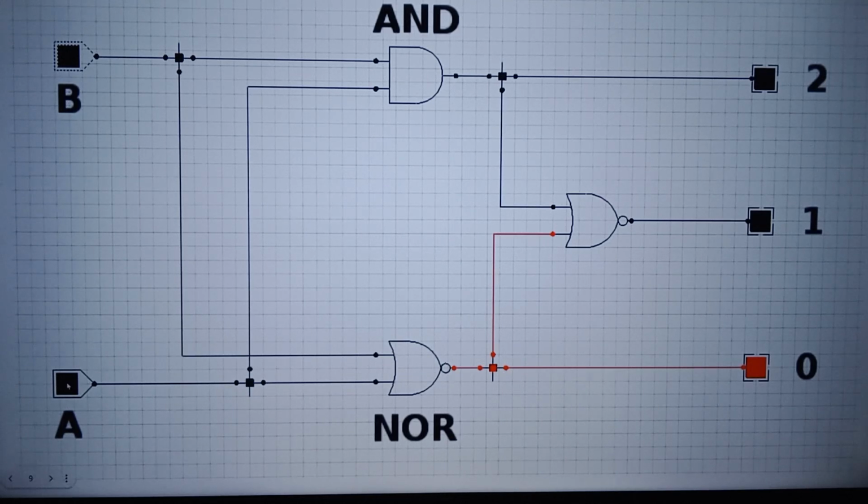A black square represents 0, and a red square represents 1. If neither A nor B are 1, then the sum is 0. If both A and B are 1s, then the sum is 2. And if the sum is neither 0 nor 2, then the sum has to be a 1. We see the same result if A is 1 and B is 0, or the other way around. These sort of simple comparisons is all that computers do. We can add larger numbers by combining simple circuits like these together.